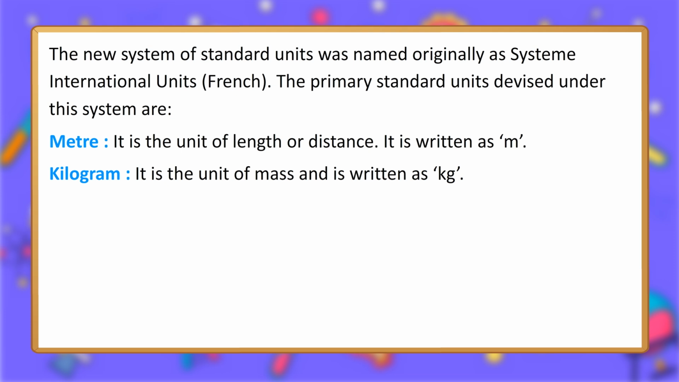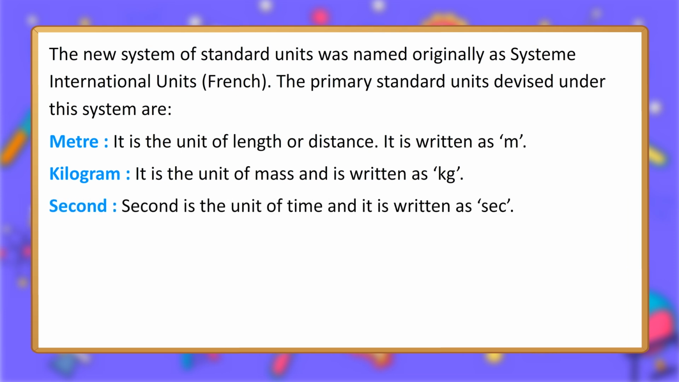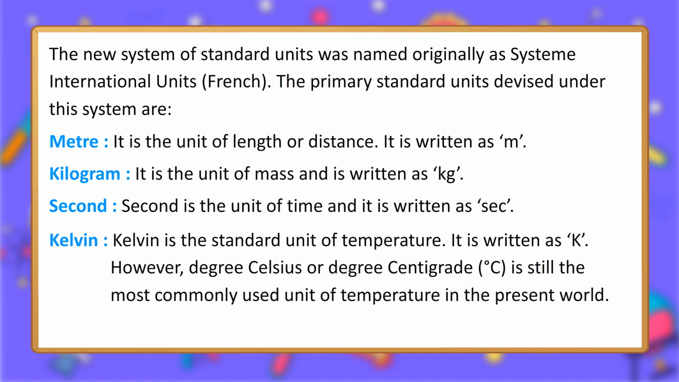Kilogram. It is the unit of mass and is written as kg. Second. Second is the unit of time and it is written as sec. Kelvin. Kelvin is the standard unit of temperature. It is written as K. However, degree Celsius or degree centigrade is still the most commonly used unit of temperature in the present world.